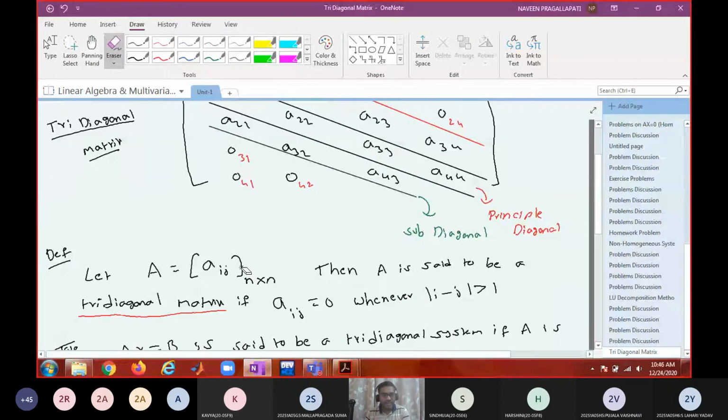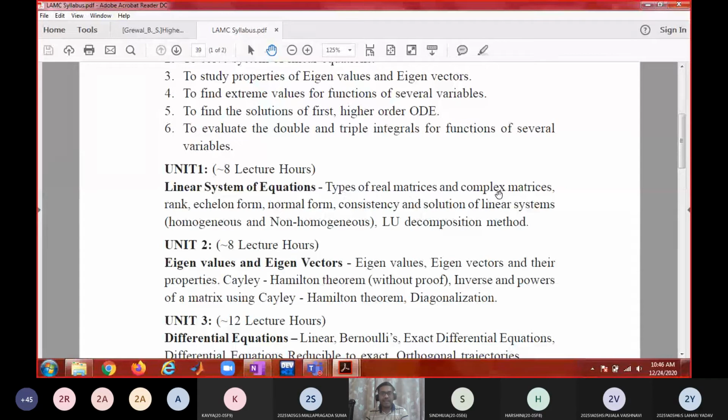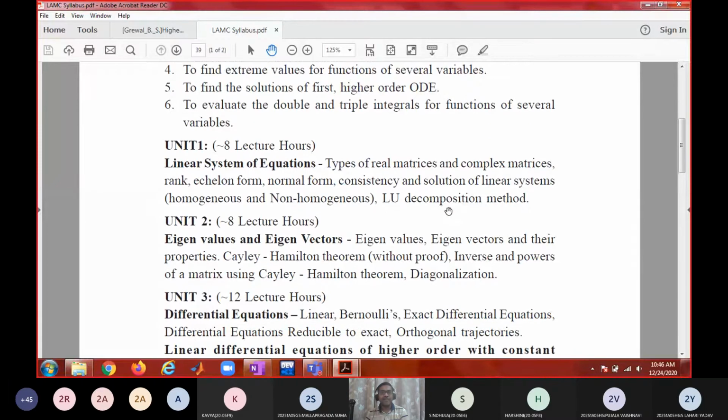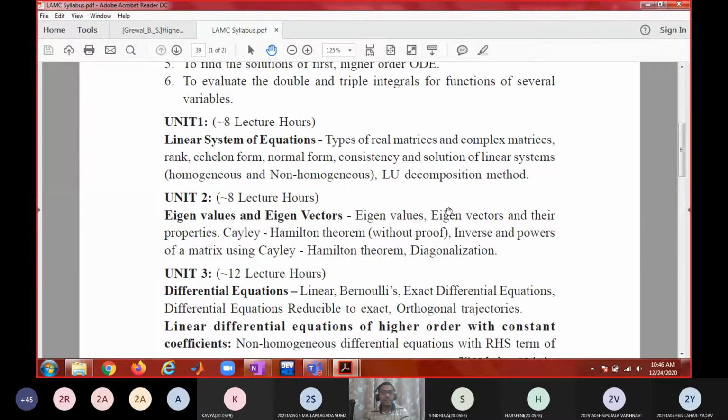So with this, I think we have completed the portion in the first mid. Just go through it. We discussed types of real and complex matrices, like orthogonal matrix, Hermitian matrix, unitary matrix, and their properties. After that, we discussed rank, echelon form, normal form, consistency and solutions of systems of linear equations, homogeneous and non-homogeneous, and the LU decomposition method. Is it okay? Did we cover all the topics in this first unit?